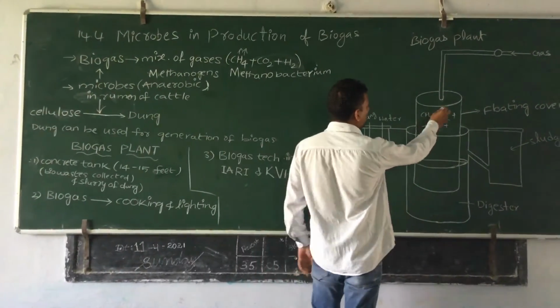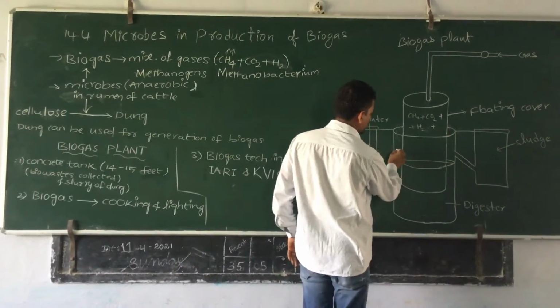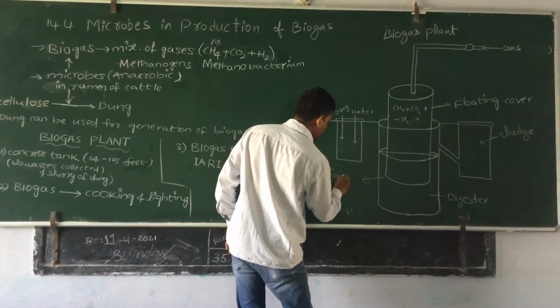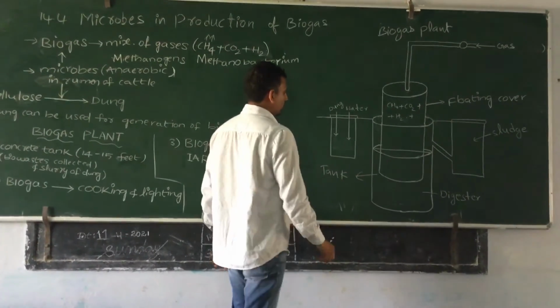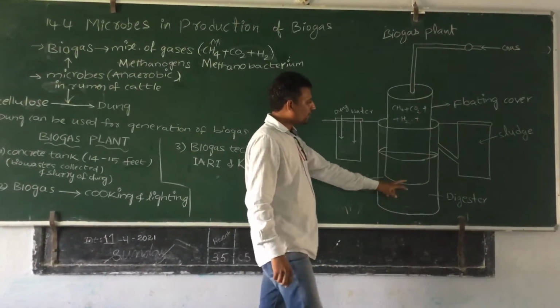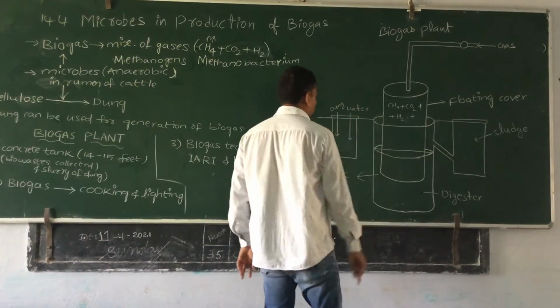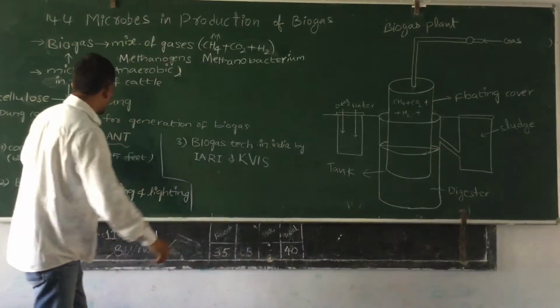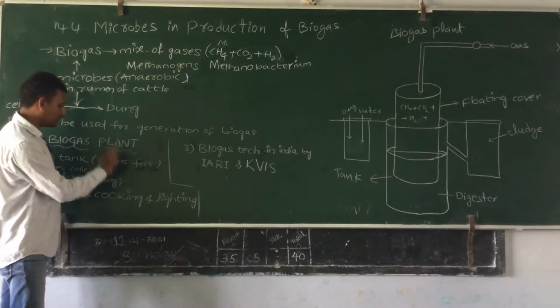This is the concrete tank. The big tank is called the concrete tank. It is very large and deep. The depth of this tank is 14 to 15 feet.